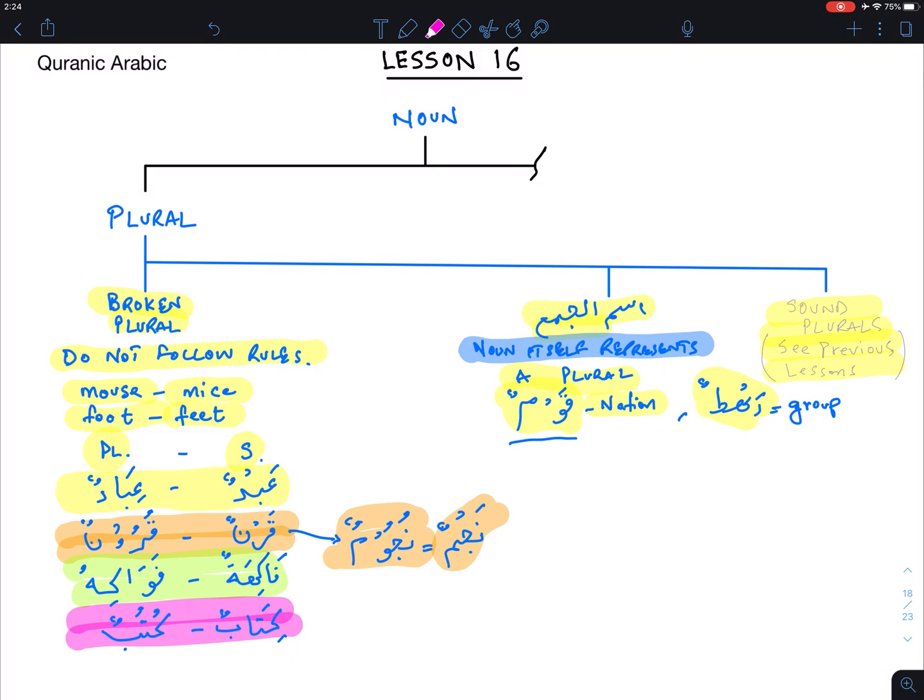And with the broken plurals, you have to build your vocabulary. This is the only way I know of doing it. So you know a certain word is abdun, so it becomes ibadun. So what you can try to remember, such as in the second example of qarnun below abdun, so qarnun becomes qurunun, and then as you learn that najmun also is nujumun, so you can see that nujumun and qurunun are following the same pattern. So this nujumun has the same pattern as qurunun.